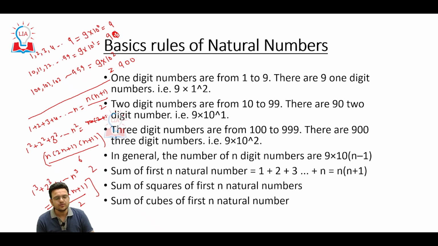These are formulas you should remember. We should not mug up the formulas, but we should know the basic things, so that whenever questions come, we can solve them easily.